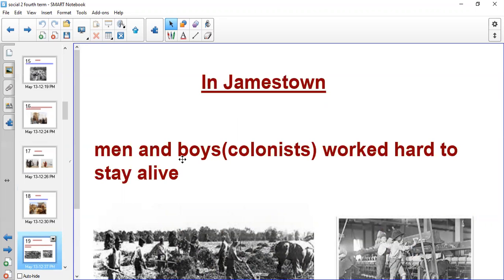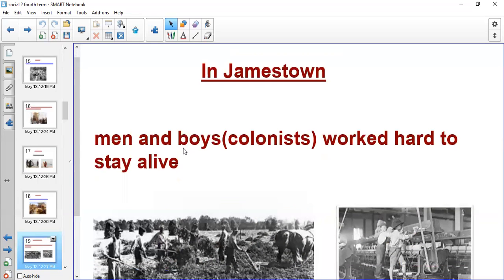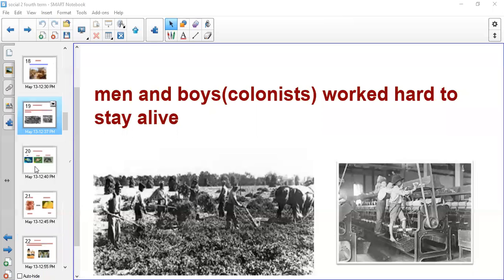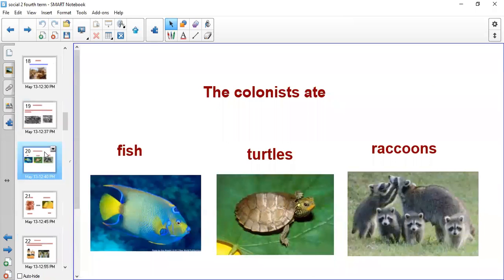In Jamestown, the first colonists were boys and men, and they worked hard to stay alive. What did they eat?